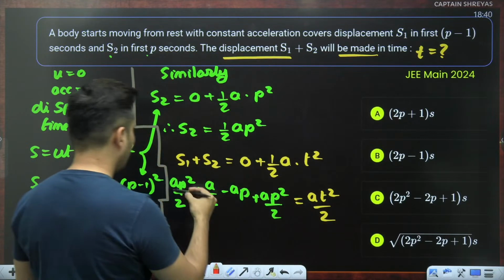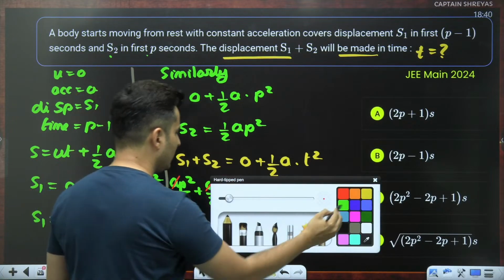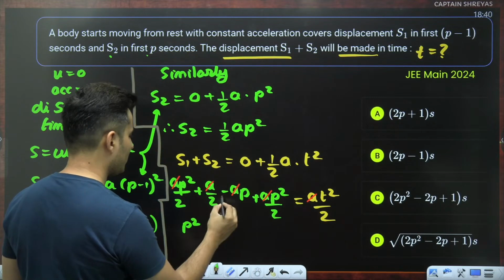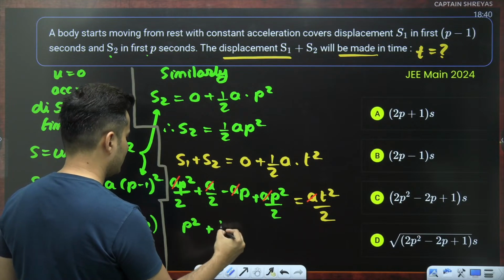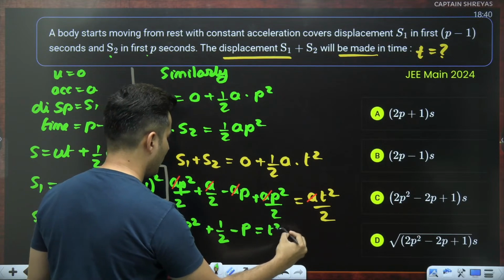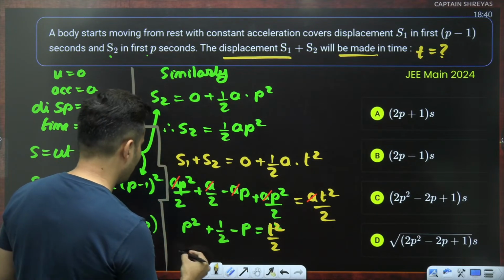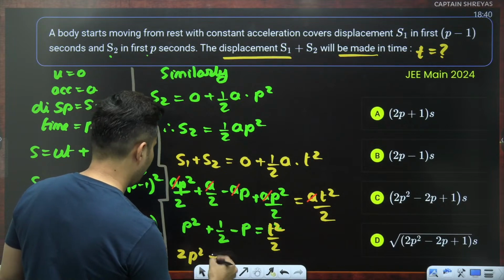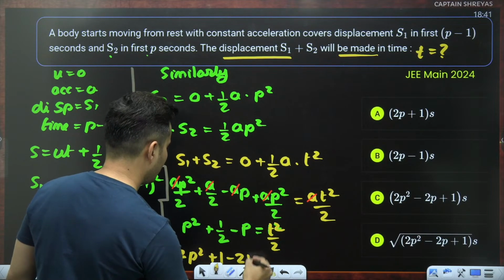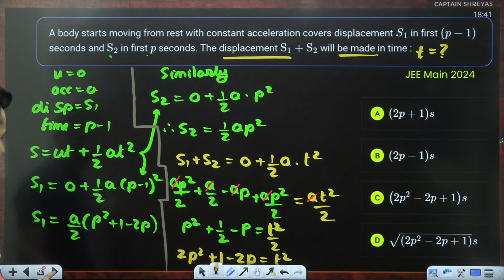First of all, I can see A cancels. P square by 2 plus P square by 2 will become just P square, plus half, minus P is equal to t square divided by 2. Multiply by 2 on both sides, so it will become 2P square plus 1 minus 2P is equal to t square. So take the root, guys.